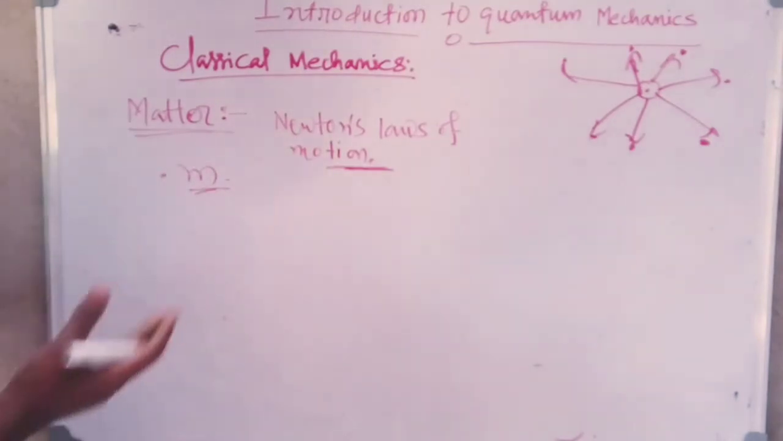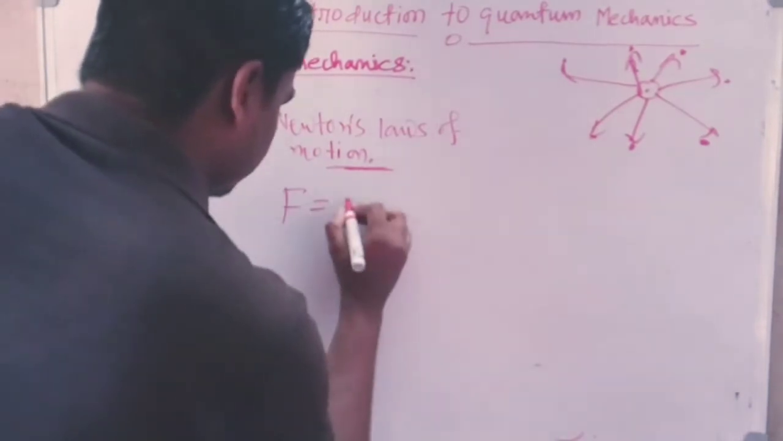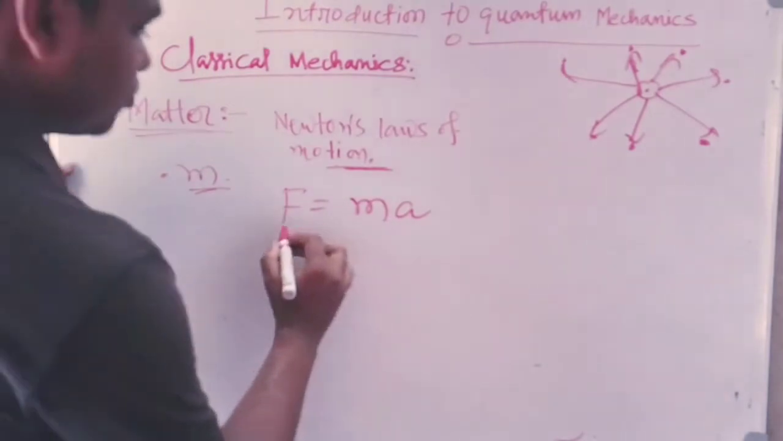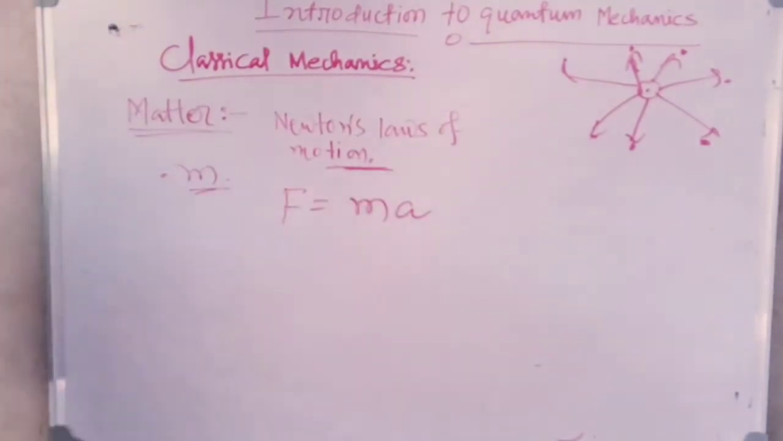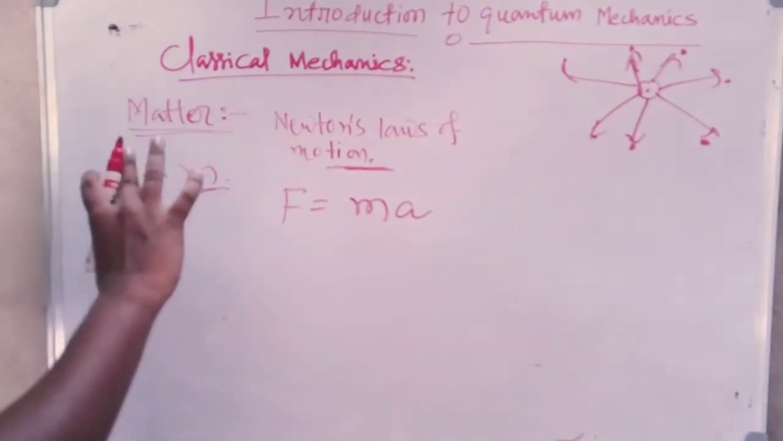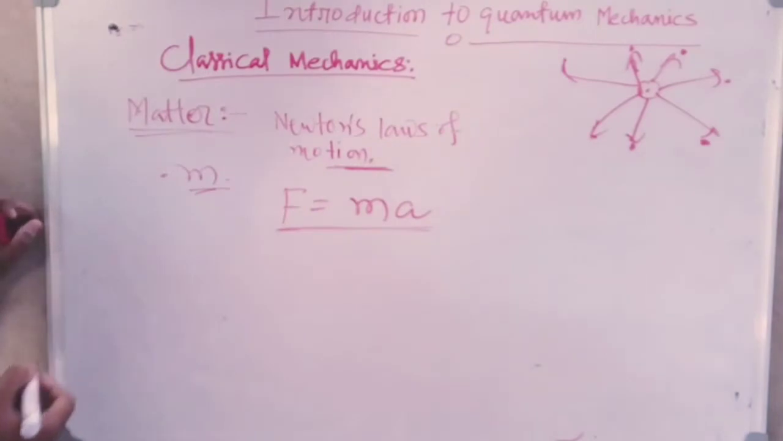So applying Newton's second law of motion, one can write that the force is equal to m multiplied by a, where a is the acceleration of the particle. So it's a very simple thing, you all know, and you all know about this equation from your secondary level or before that.